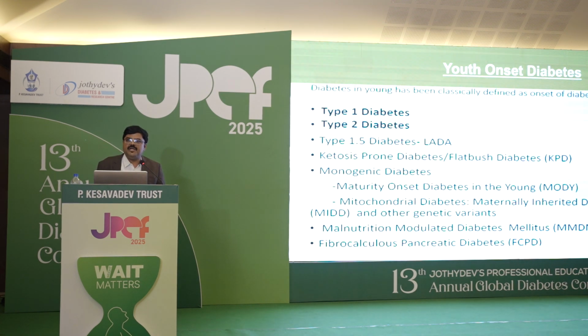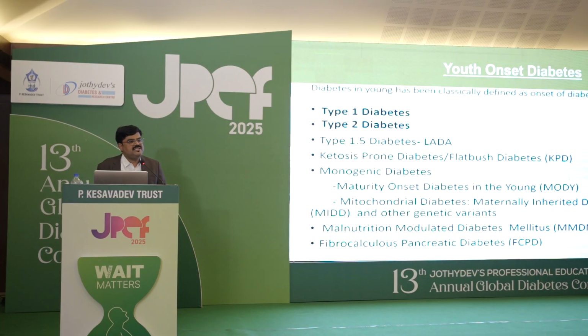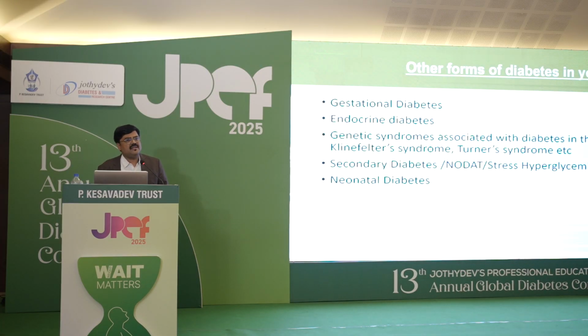deafness, and other genetic variants, malnutrition modulated diabetes mellitus, recently termed as type 5 diabetes, fibrocalculous pancreatic diabetes, that is FCPD. There are other forms of diabetes in young, that is gestational diabetes, endocrine diabetes, genetic syndromes associated with diabetes in young, that is Klinefelter syndrome and Turner syndrome, secondary diabetes, no doubt, and stress hyperglycemia and neonatal diabetes.